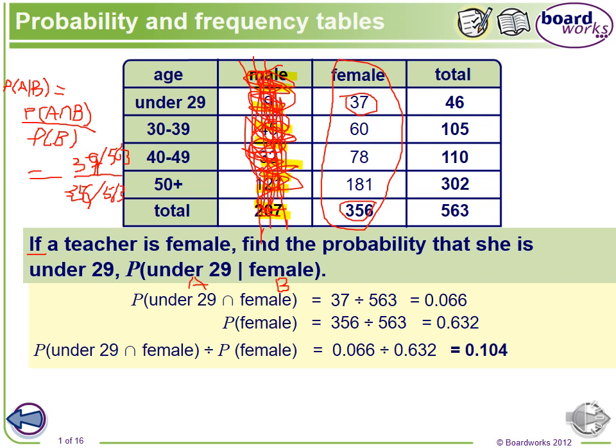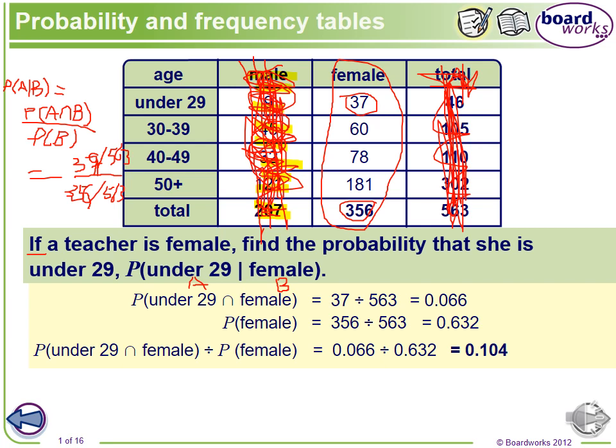So now the total number of people we have is 356. We don't have the total number anymore. We cross this out, we don't care about the male. We only have female teachers in this district.